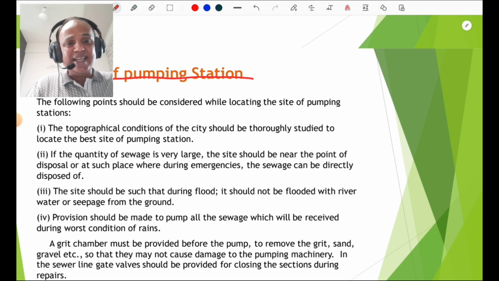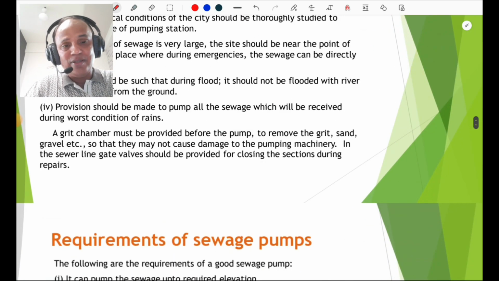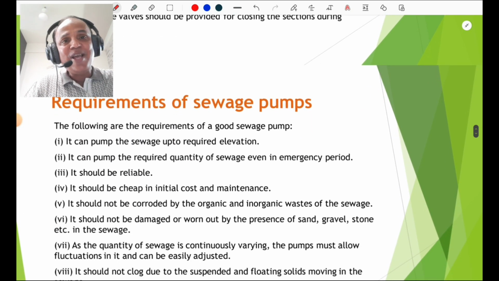In the sewer line, gate walls should be provided. Why should gate walls be provided in the sewer line? For closing the sections during repairs. That is very important. A gate wall is provided to close the section of the sewer line during repairs. That is also important. Then we are going to discuss the requirements of the sewage pumps.